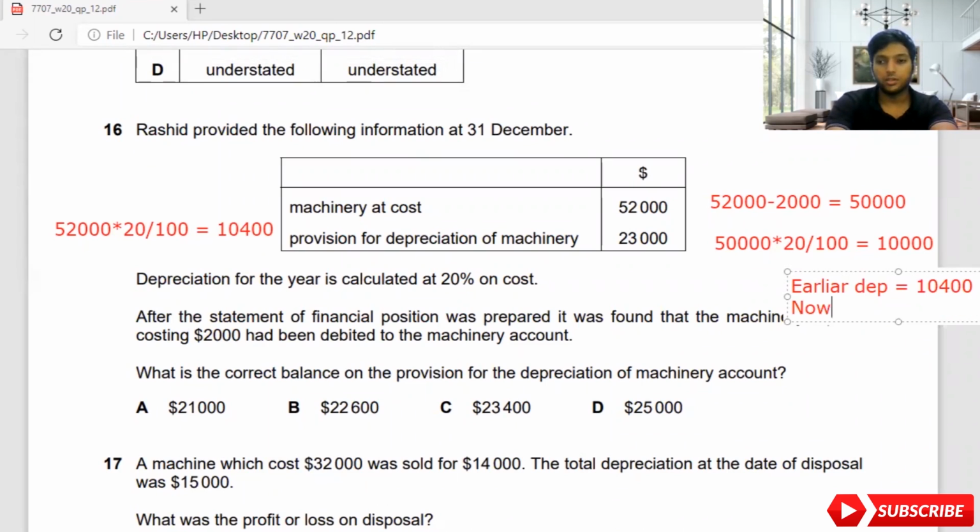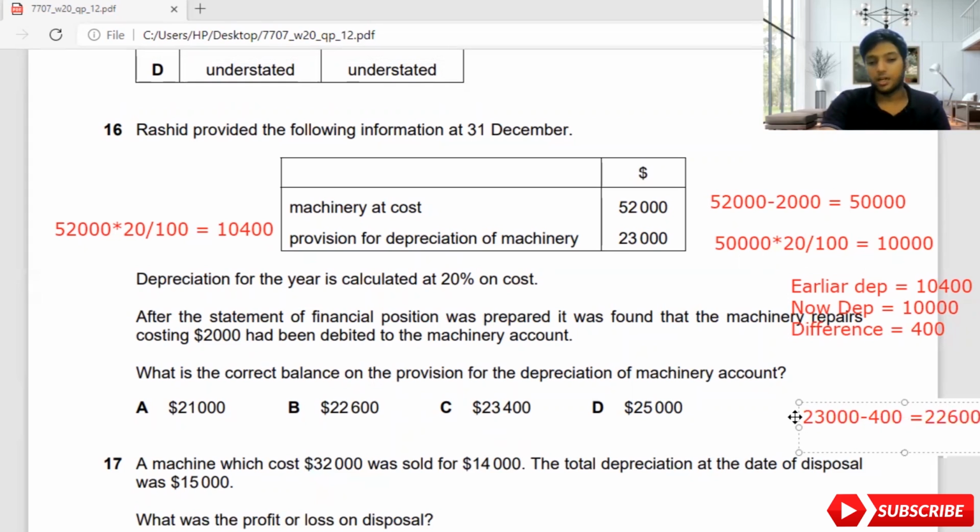Now depreciation is 10,000. The difference is the amount you should exclude from provision for depreciation, which is 400. They have recorded 10,400, which is higher, with the wrong value. So I will take 23,000 and deduct the 400 to get my value. My value will become 22,600, giving me the answer of B.